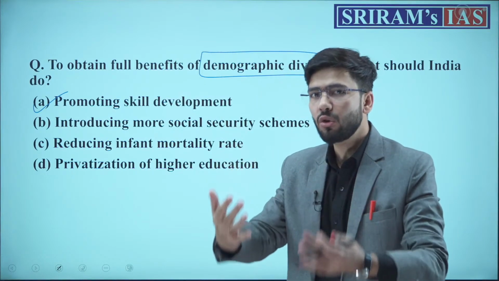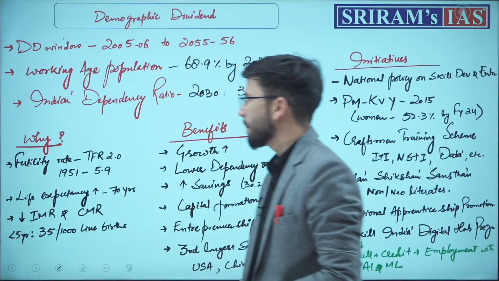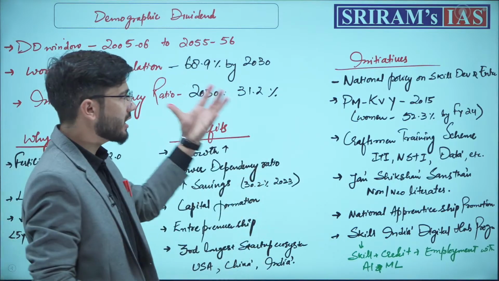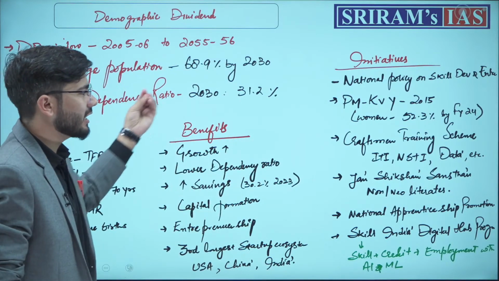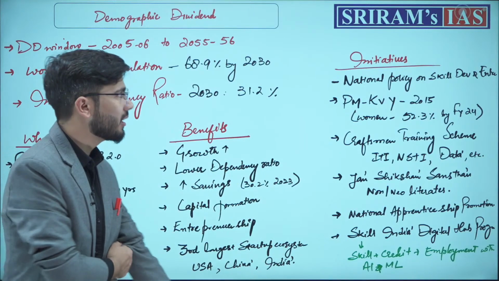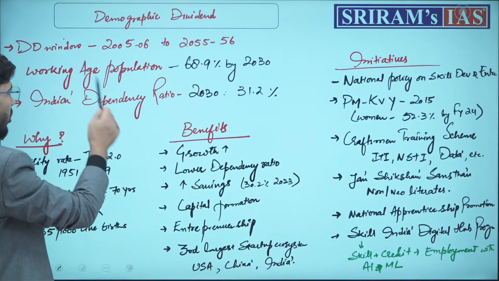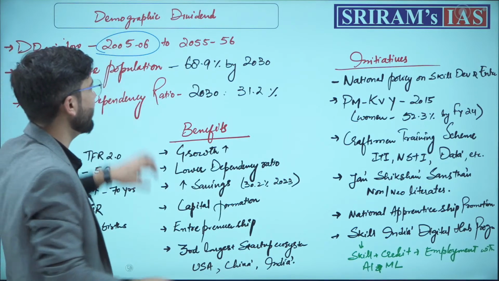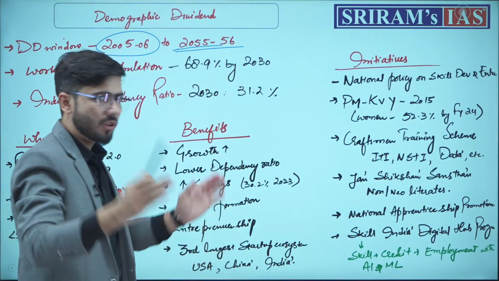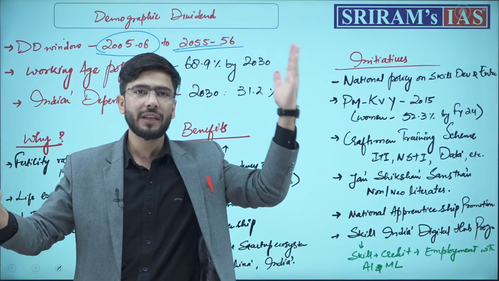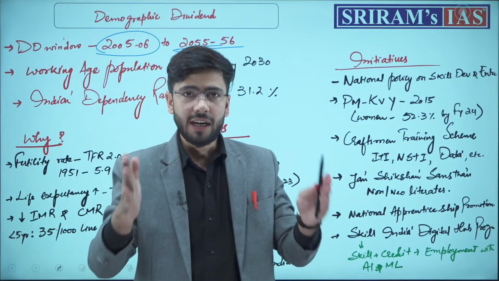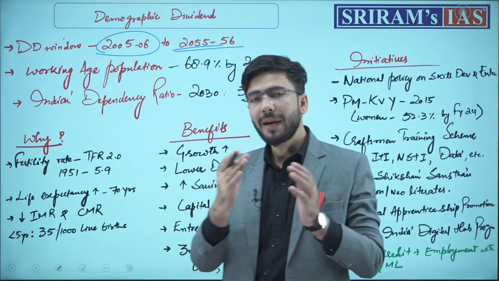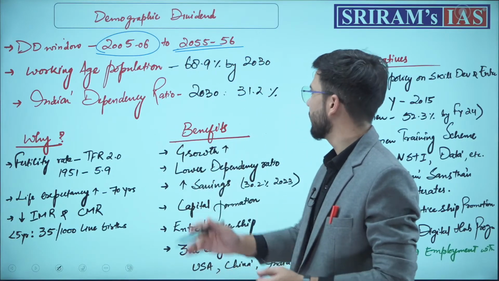But what we need to do more is understand how we can use this term demographic dividend and how deep we should go in analyzing it. The demographic dividend window for our economy opened in 2005 and lasts till 2055-56. This is the period in which India's productive age will be at its peak and the dependency ratio will be low.